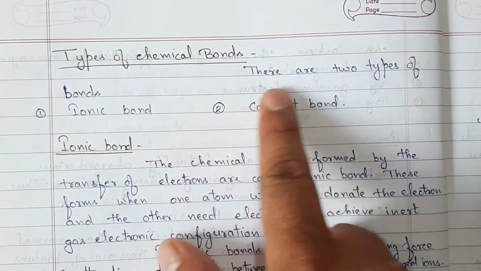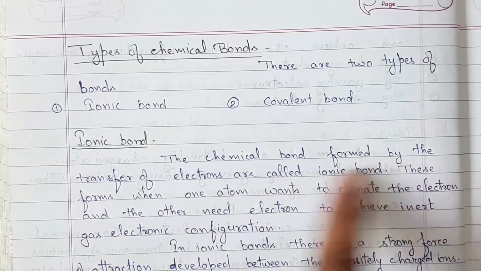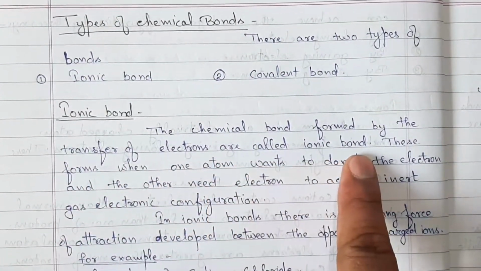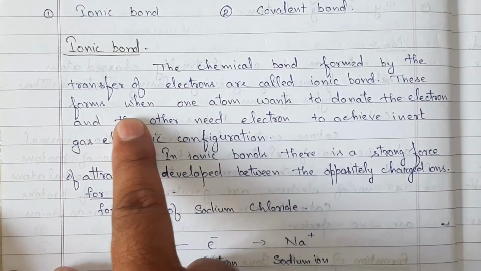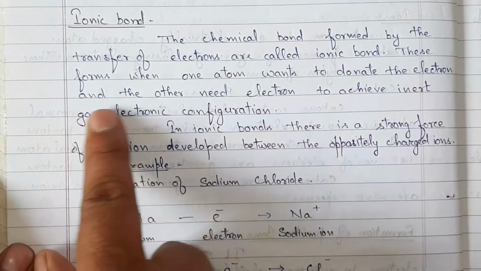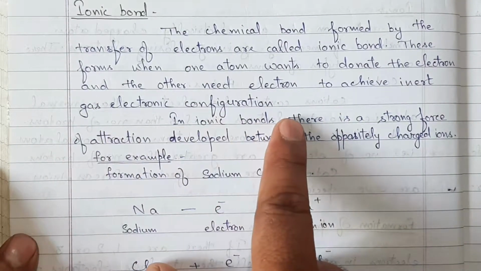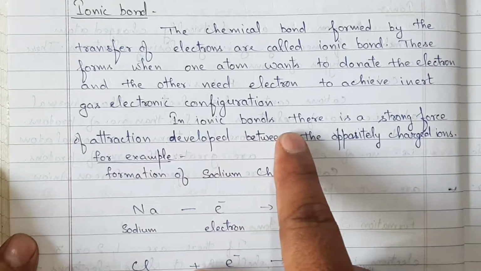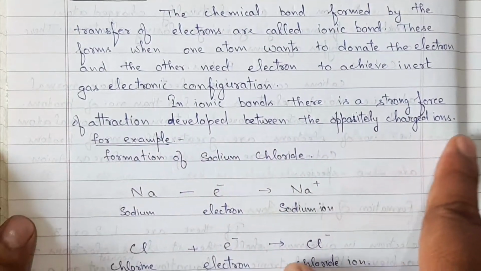Types of chemical bond. There are two types of bond: ionic bond and covalent bond. Ionic bond. The chemical bond formed by the transfer of electrons is called an ionic bond. These form when one atom wants to donate electrons and the other wants to accept them to achieve inert gas electronic configuration. In ionic bonds, a strong force of attraction develops between the oppositely charged ions.